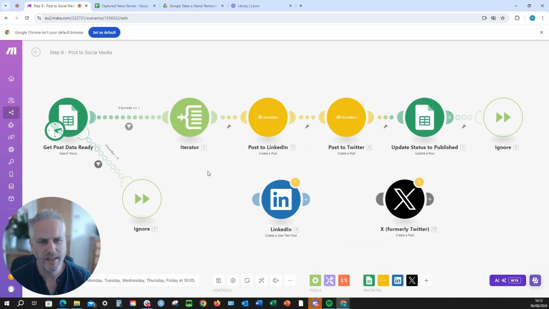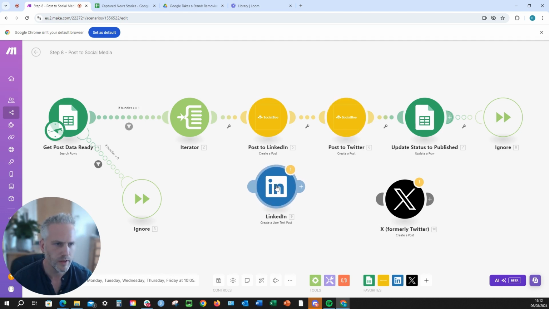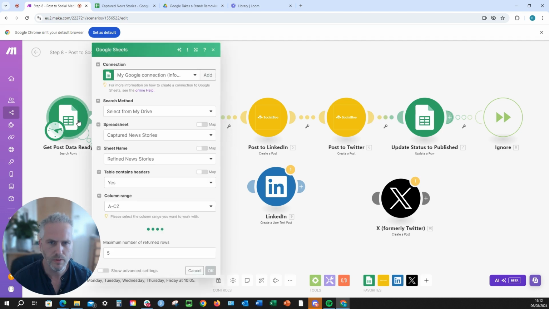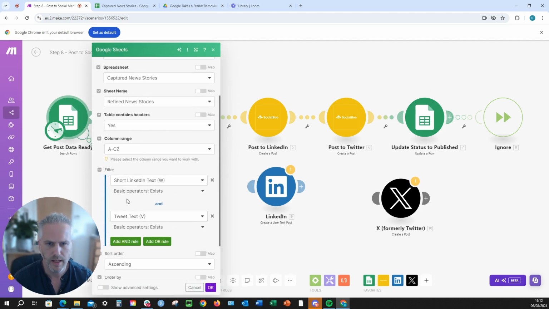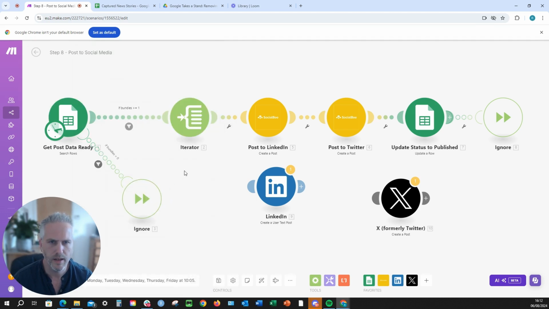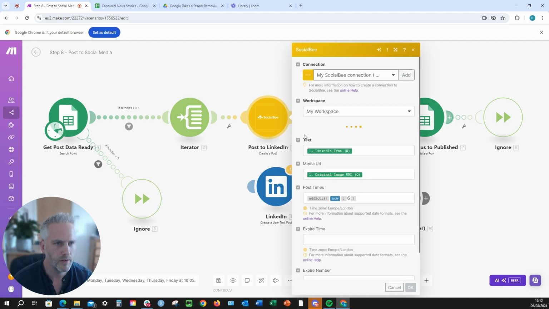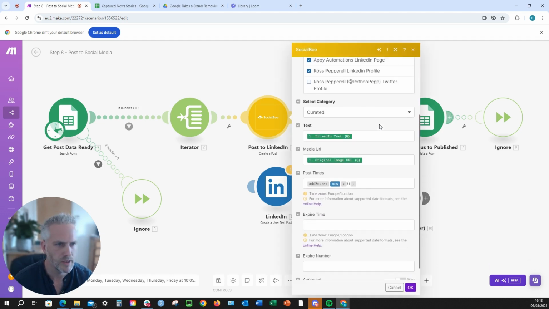Okay, so now for the easy bit. We want to post our articles to social media. So you can do this with a social media manager, or you can actually go straight through using one of the other APIs. So for example, this LinkedIn one here or Twitter one here. So we're going to take the article data that we've got up to this point, which are the short LinkedIn text and the tweet text, and then we're going to put that through an iterator in case we've got multiple articles, and then put that into our social media manager here.